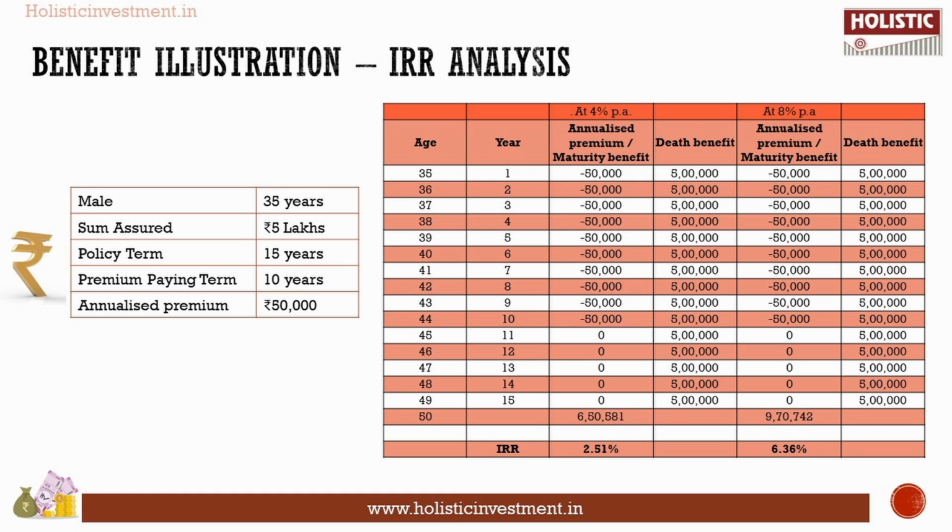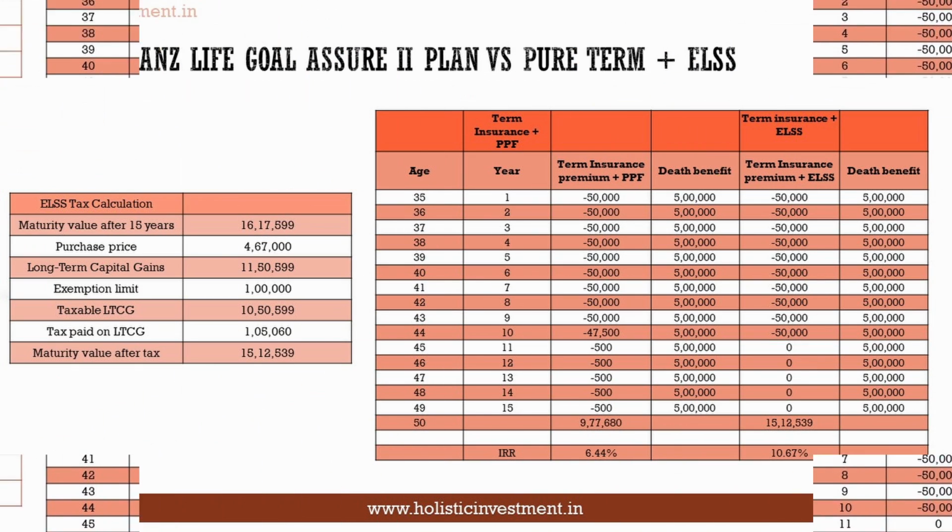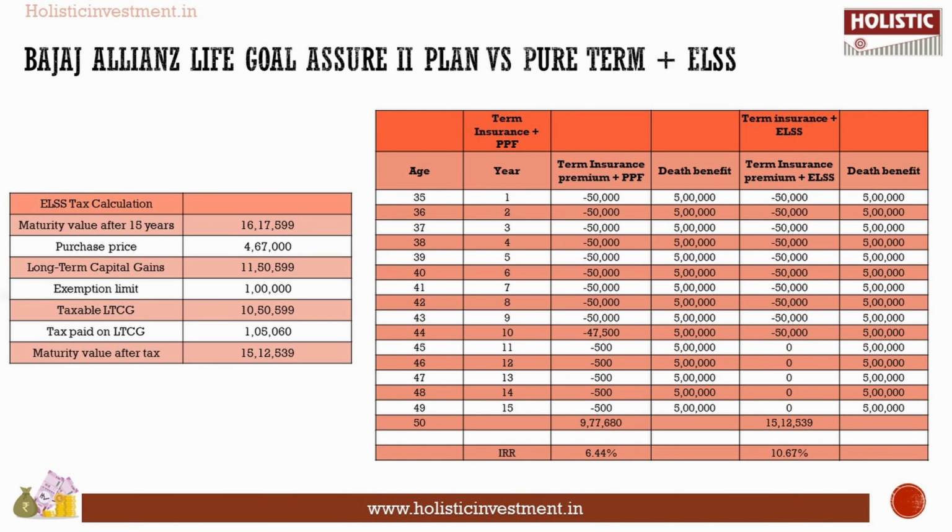So now what we are going to do is move to the next part of the analysis. We are going to compare this policy with other investment products available in the market, just to see if the amount of time, risk and money we invest can potentially maximize our returns, unlike this policy. So we are going to keep our life cover and investment products separate. We are not going to invest in a policy that will give us both life cover and investment. We are going to keep both separate and see if this combination of investments can maximize the potential return.